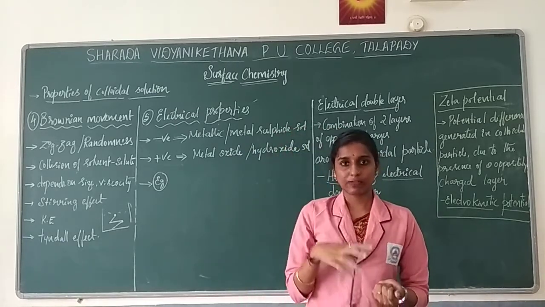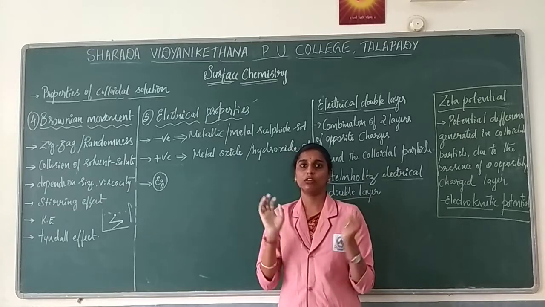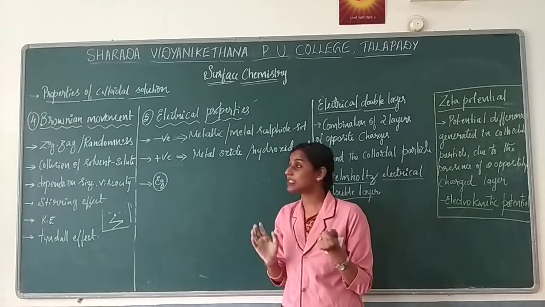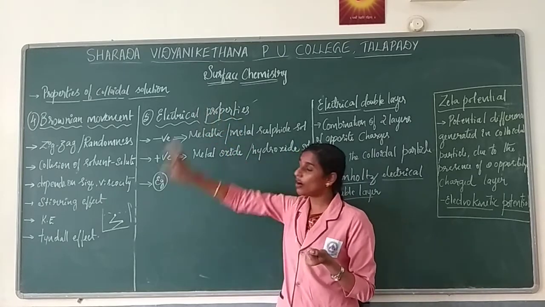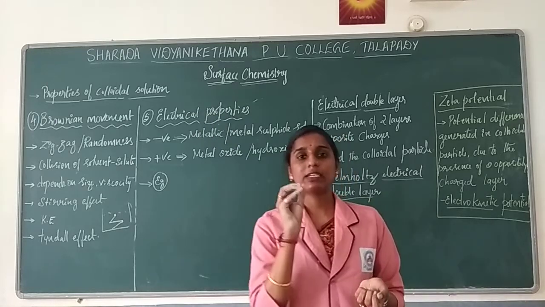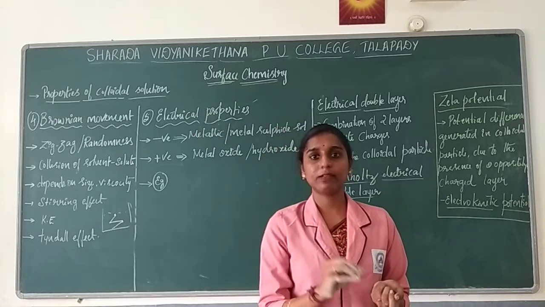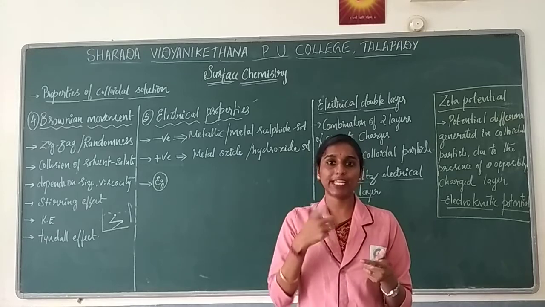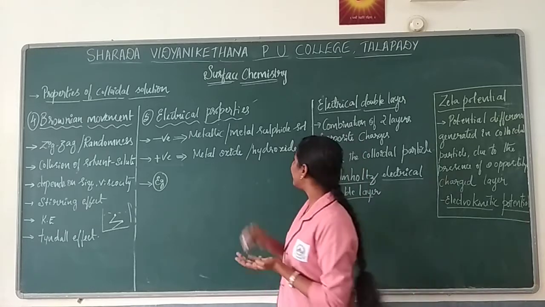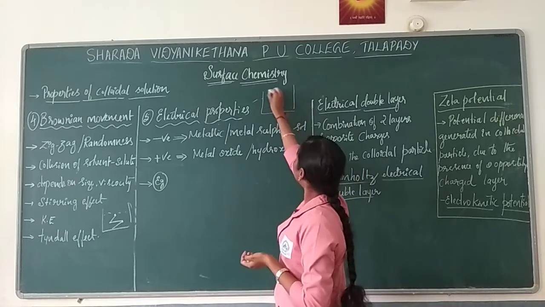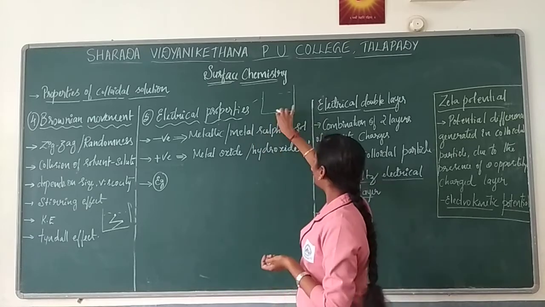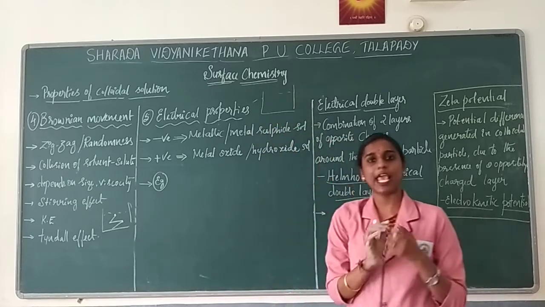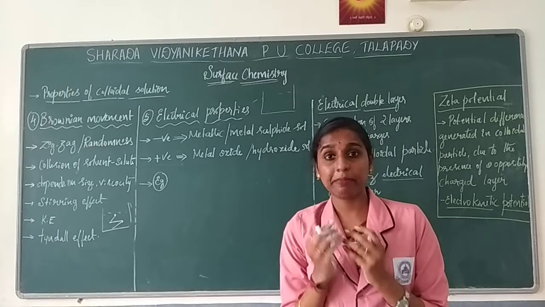In the last class, while explaining some concepts, I told you that colloids, when you go with a colloidal solution, have some charges. Either it will have a positive charge or a negative charge. In the whole solution there will be the same kind of charge.